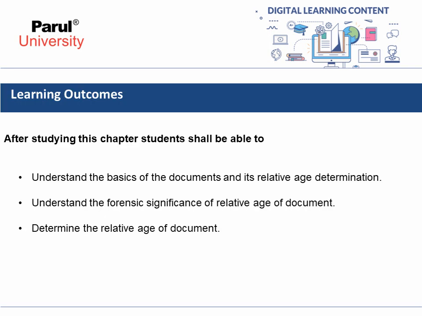So first, let's discuss the learning outcomes of this chapter. After studying this chapter, students shall be able to understand the basics of documents and their relative age determination. Students shall also be able to understand the forensic significance of the relative age of a document. Also, they shall be able to determine the relative age of documents. So that's all about the learning outcomes of this chapter.